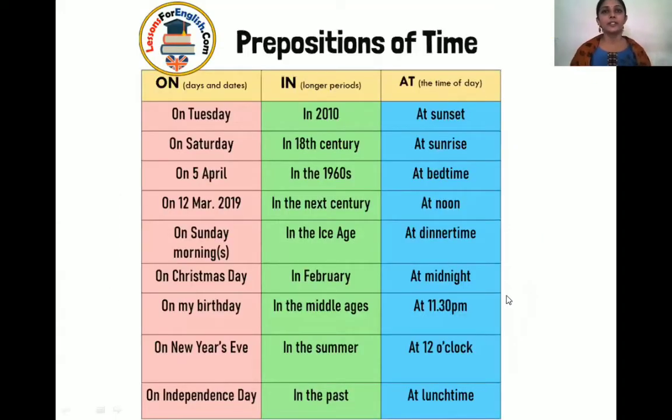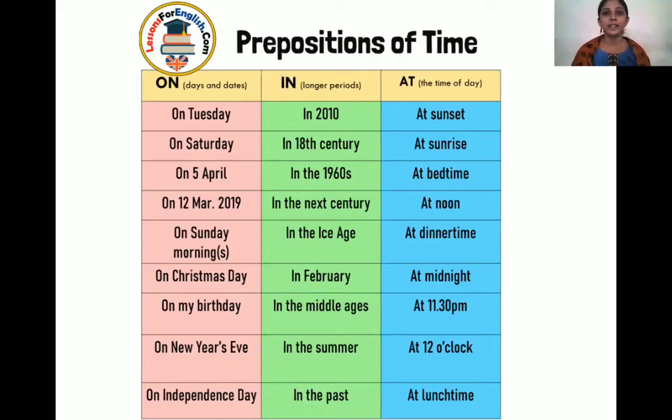And here there is a tabular form wherein few more examples of all the three prepositions are given. On, as we said, for specific days and dates: on Tuesday, on Saturday. Teachers' Day is celebrated on 5th September, so on and so forth. I invited all my friends on my birthday.